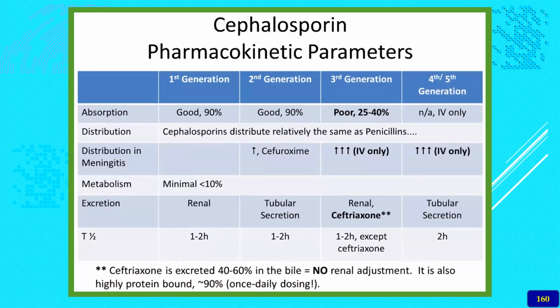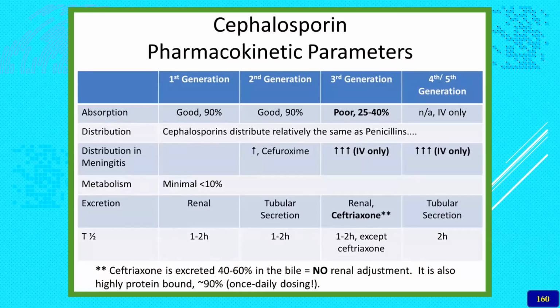So they become the drug of choice for any central nervous system infections, including meningitis. The fourth and fifth generations also pass all the barriers. The metabolism of these agents is minimal, in the kidney and the liver, and they are excreted as such, very similar to the penicillins.